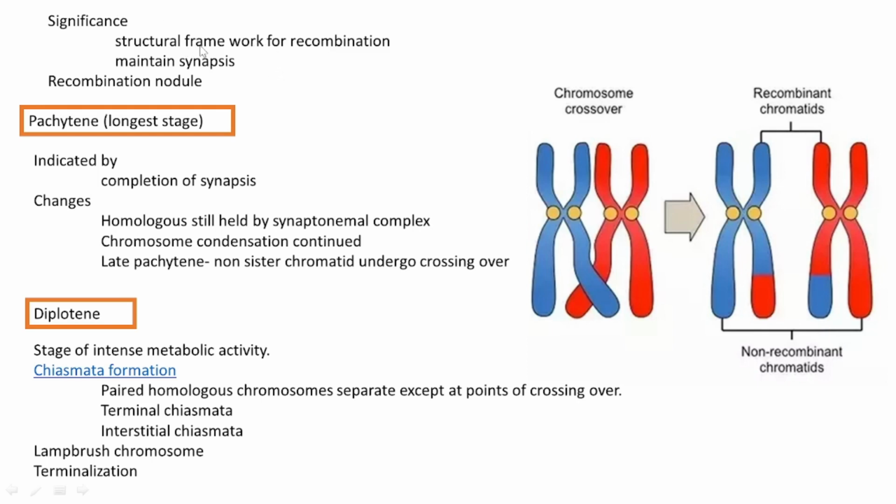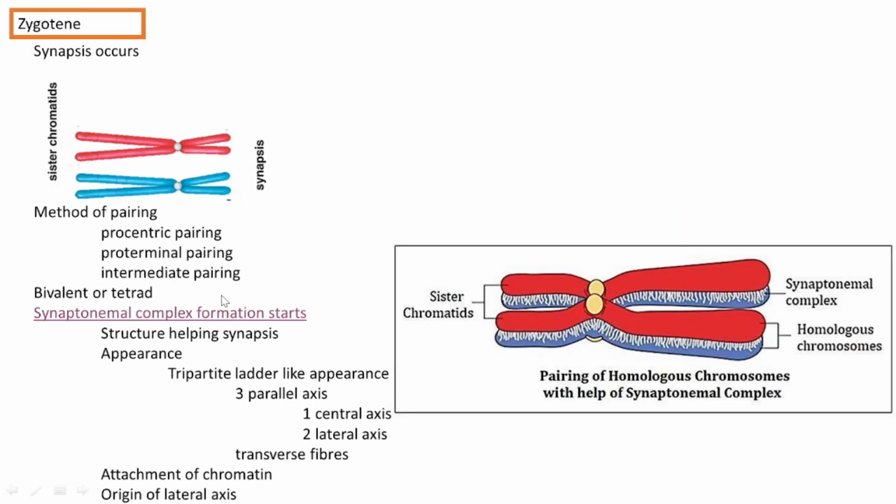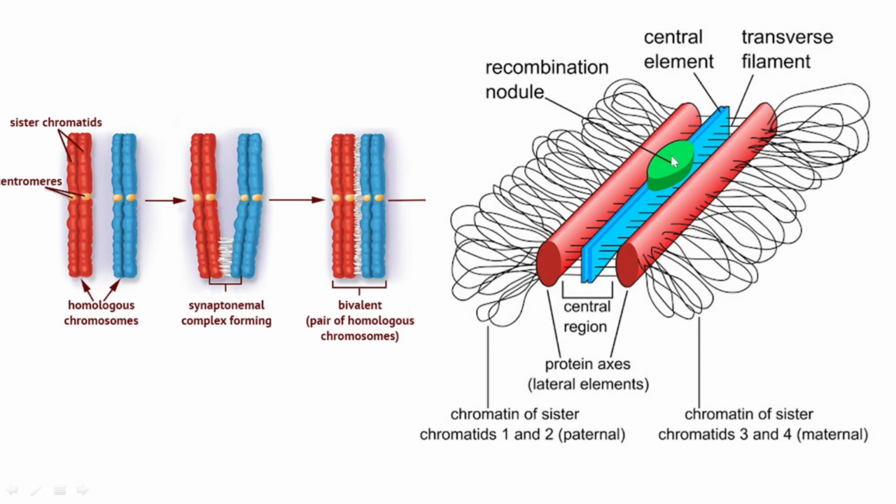It gives a structural framework for recombination, as I already told you, and it helps in synapsis. And one more thing we can see in the synaptonemal complex is the recombination nodule. I'll show you. This is the recombination nodule. What is that? It is a multi-protein complex; it contains so many proteins.